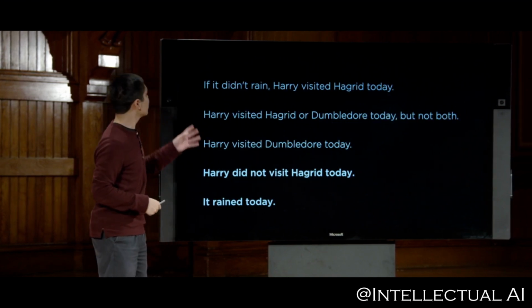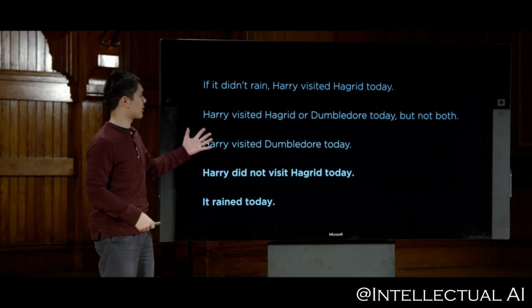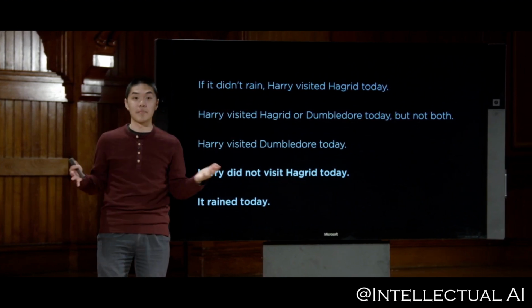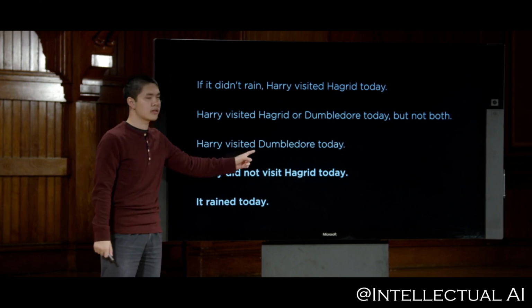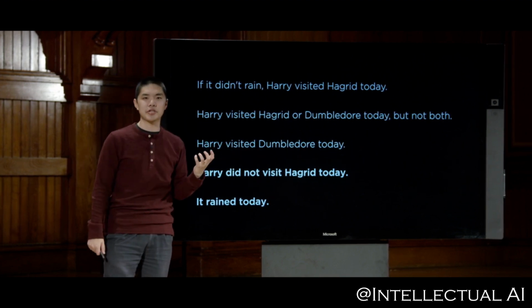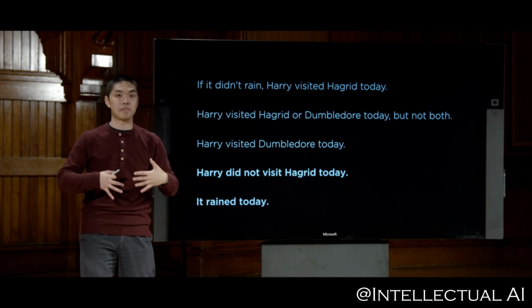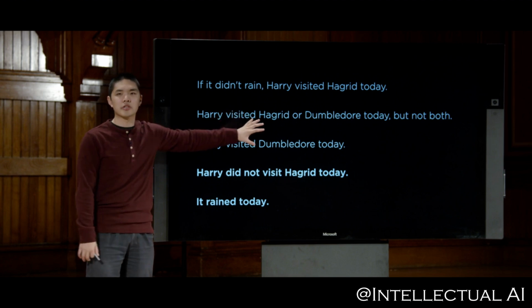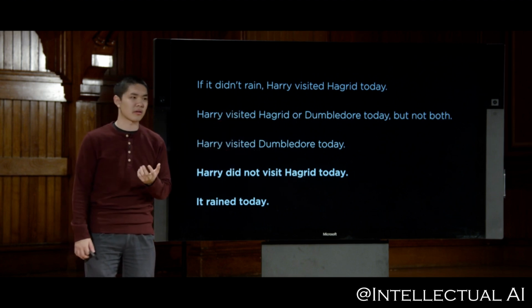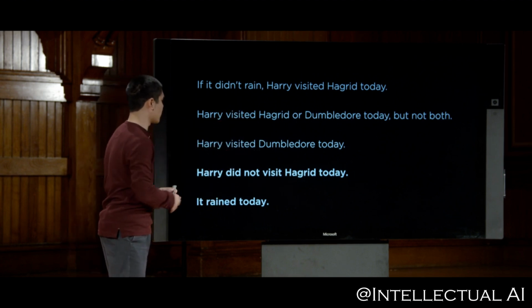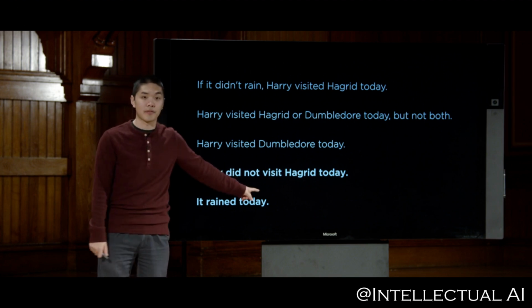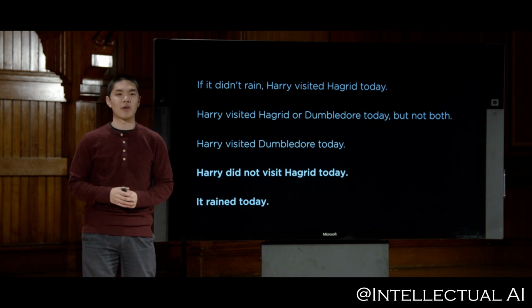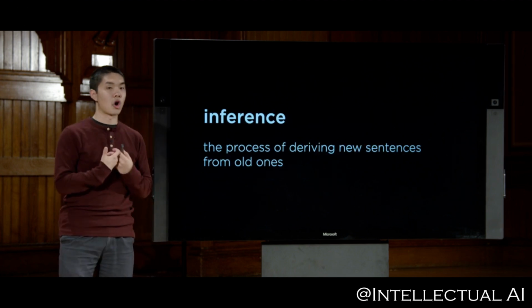We want our AI to be able to take these three sentences: if it didn't rain, Harry visited Hagrid; Harry visited Hagrid or Dumbledore, but not both; and Harry visited Dumbledore. Just using that information, we'd like our AI to be able to infer that using these three sentences inside of a knowledge base, we can draw some conclusions. In particular, we can draw the conclusions here that 1, Harry did not visit Hagrid today, and we can draw the entailment 2, that it did, in fact, rain today. And this process is known as inference.